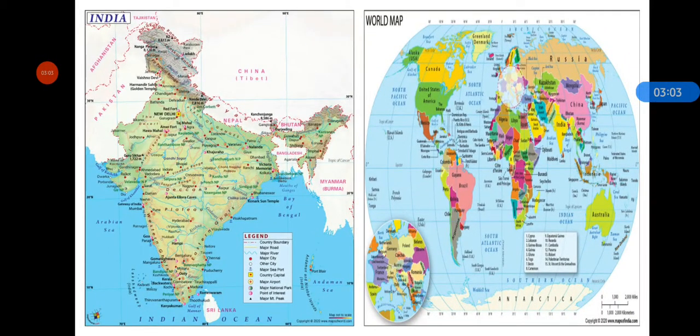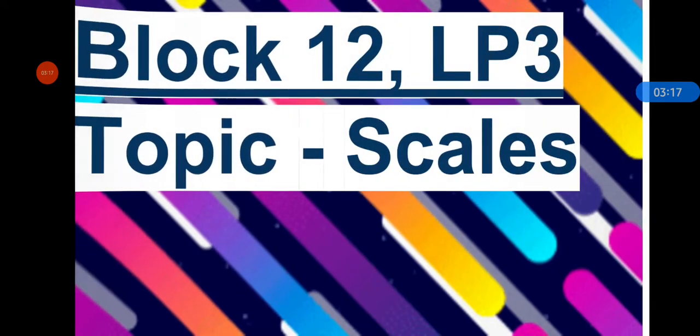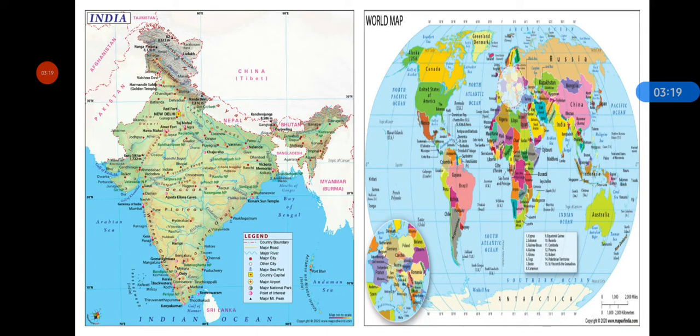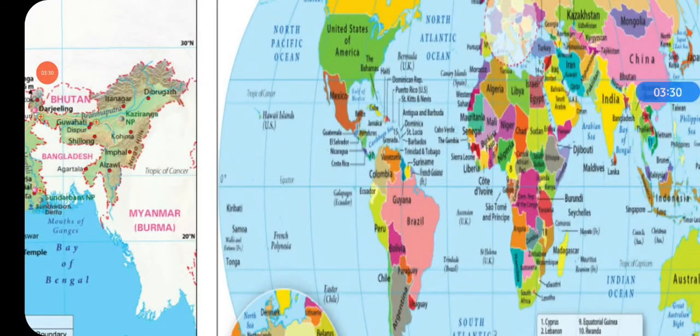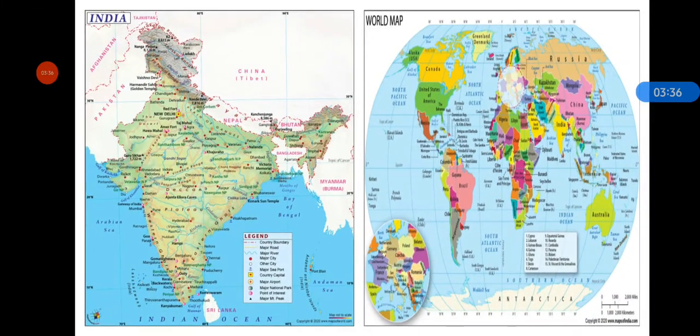And where do you live? In which country do you live? And is yours the only town in this country? And is yours the only country in the world? Answer these questions. And do you think the entire world is as big as in this picture you can see, in this world map? Do you think the world map is as big or as small as in this picture? How can it fit on this paper?